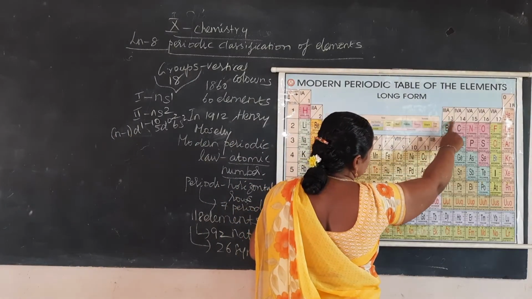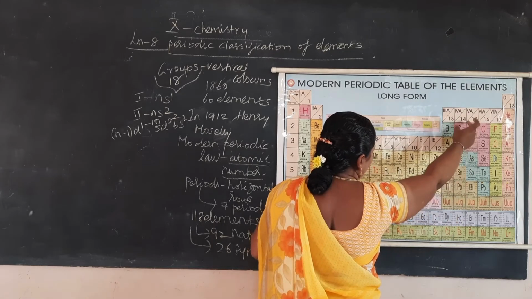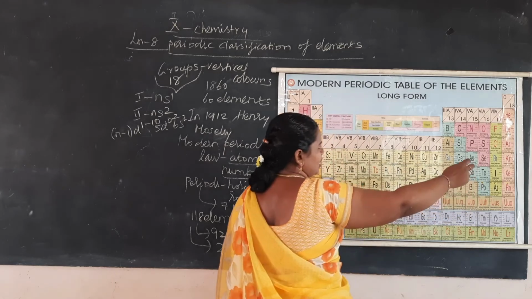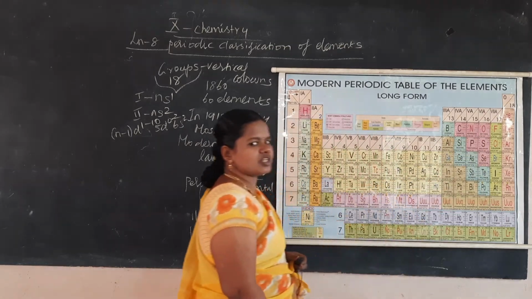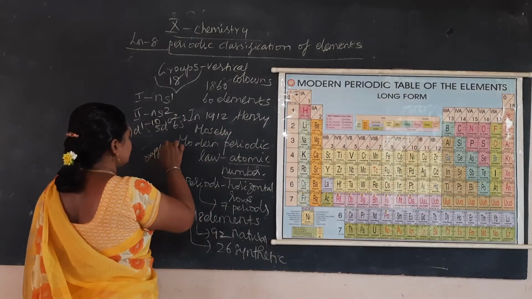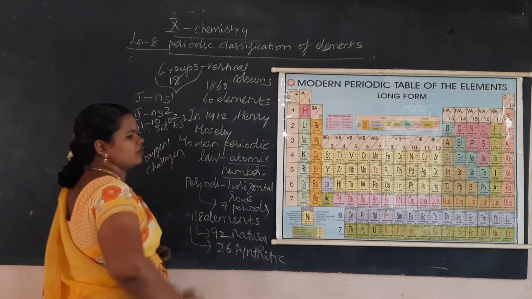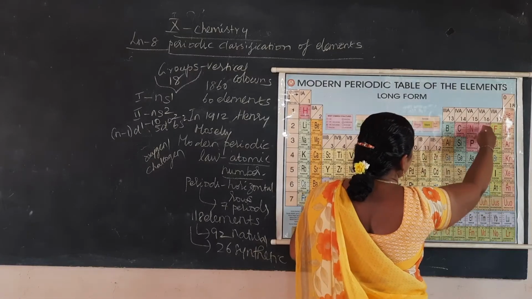Then the 13th to 18th groups. Among these, the 13th group is the boron family, the 14th group is the carbon family, the 15th group is the nitrogen family, and the 16th group is the oxygen family or chalcogen family. The first member itself gives the name of that family: boron family, carbon family, nitrogen family, oxygen family.